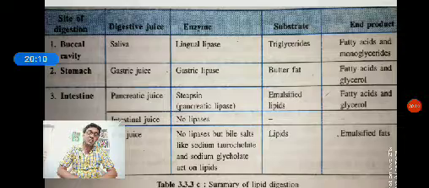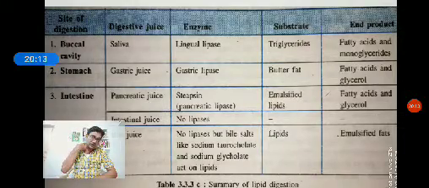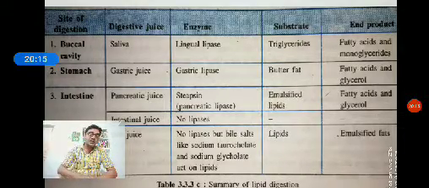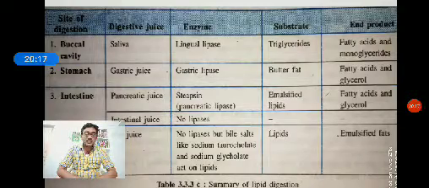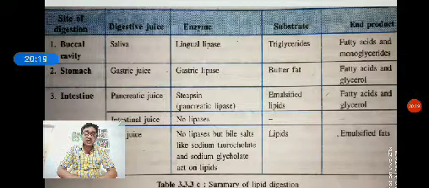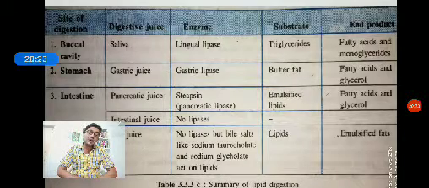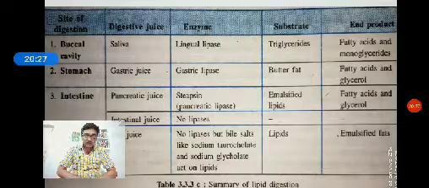Next, digestion of fat in the stomach. In the stomach, there is an enzyme called gastric lipase. This gastric lipase, along with lingual lipase, converts a small amount of triglycerides into fatty acids and monoglycerides.